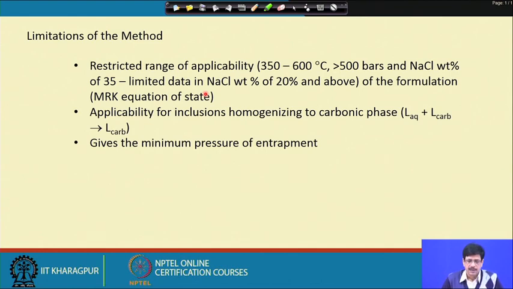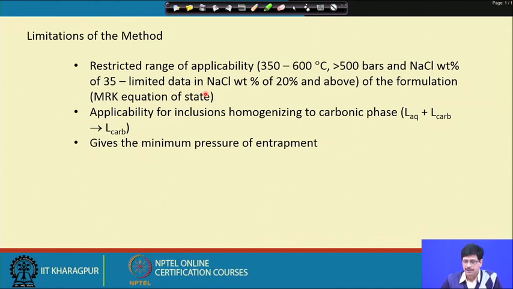But then we must also be aware of the limitations of this particular method. First of all, it is just semi-empirical in nature, with some theoretical considerations and empirical fitting to observed experimental data. In fact, for this NaCl-H2O and NaCl-CO2-H2O system, the experimental data is rather limited, and the formulation that was proposed in the literature, the references for which will be given, is quite old now.